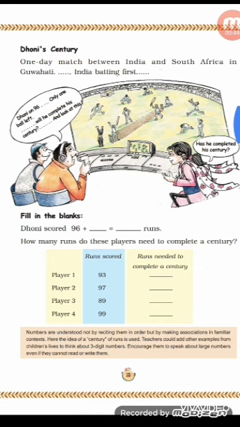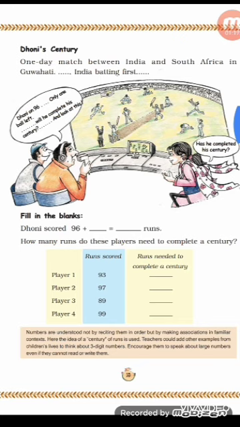Now see the next question. How many runs do these players need to complete a century? Okay, now see, player 1, player 2, player 3 and player 4 have scored runs like this. Now they want to make a century. So how many more runs will they need to make a century, that we will see here. See, player 1 has scored 93 runs, and he wants to make a century. Century means 100 runs. So 100 minus 93.